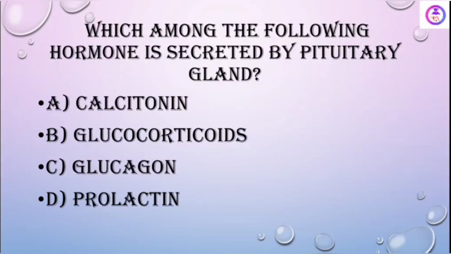Which among the following hormones is secreted by the pituitary gland? Calcitonin, glucocorticosteroids, glucagon or prolactin. So we have studied that the pituitary gland secretes prolactin, and in the mother of a newborn baby the reflex comes and milk production happens. So the answer is prolactin.